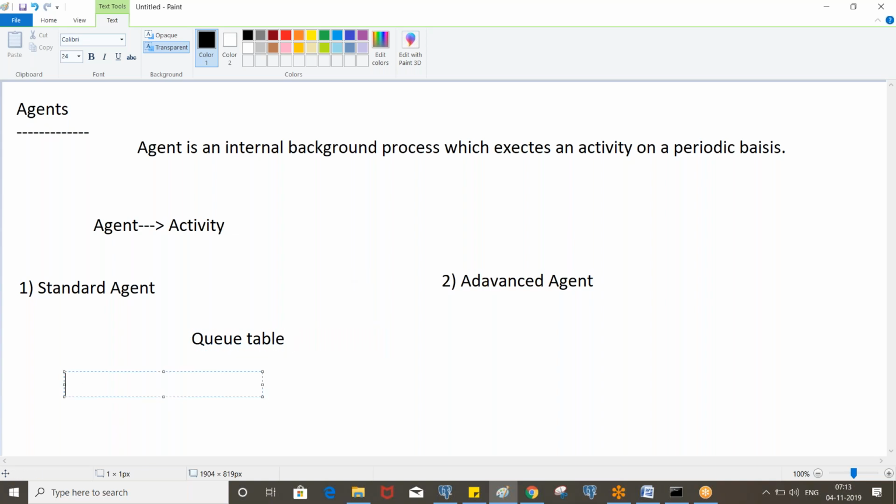So you can always define it in this way. Whenever the standard agent wakes up, it will check the items in the queue table.